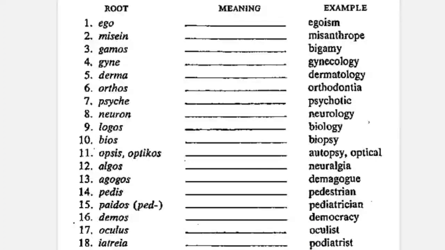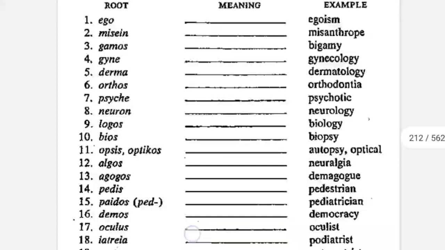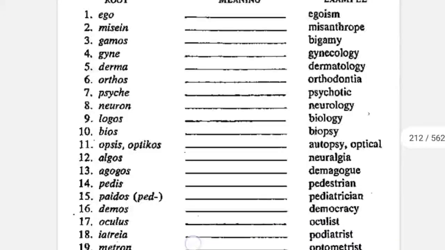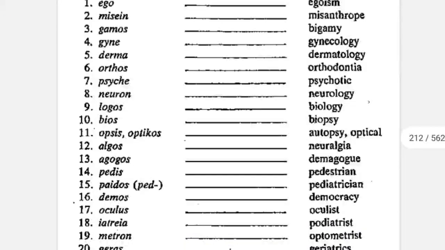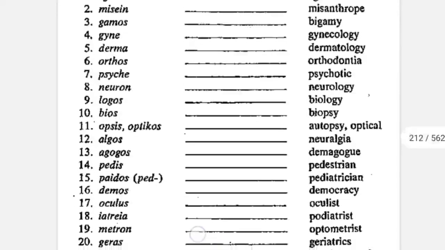So starting, the first word is ego. The meaning of it is self. So egoism means self-centered. The next word is misogyny, which means to hate. Misanthrope means someone who hates mankind. The third word is gamos, which means marriage. And bigamy means someone who marries someone who is already married.